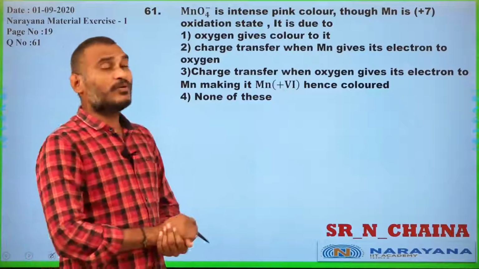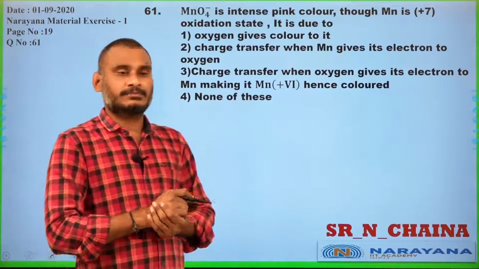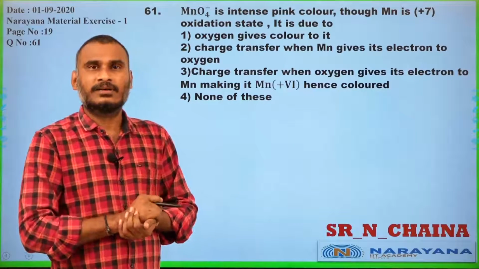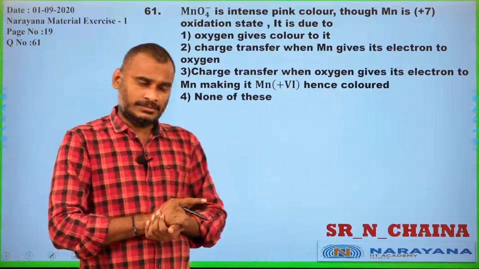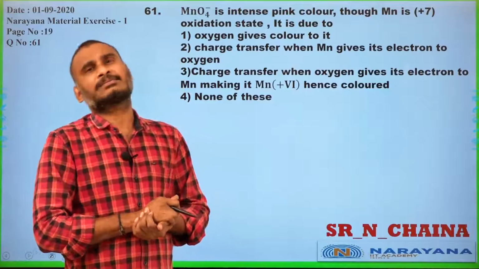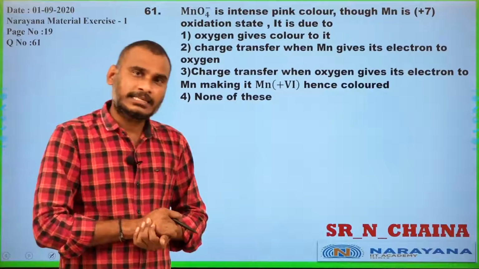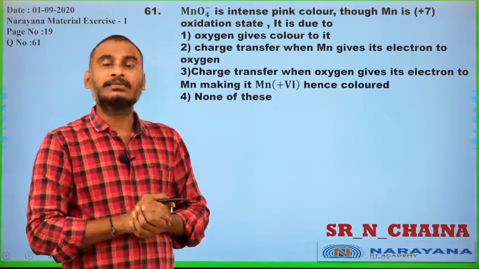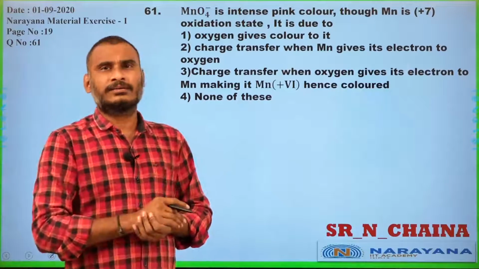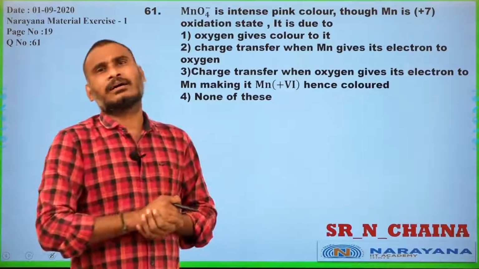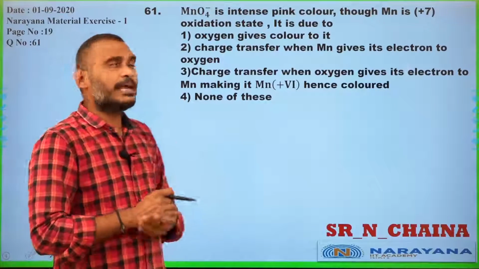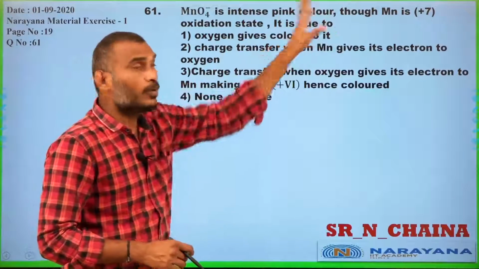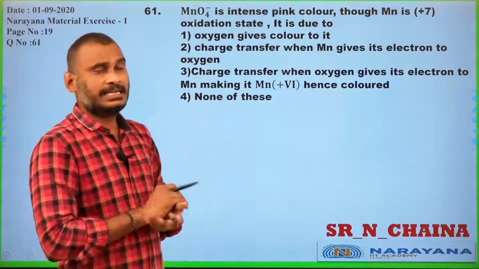Yes, MnO4. Here is one important thing. Along with the d-d transition, to exhibit the colors for the transition metal ion, one more reason is charge transfer phenomena. Generally, the colors are due to either d-d transition or by charge transfer from the anion to the cation of the complex. Now you see, MnO4 minus is an intense pink color, even though Mn is in the plus 7 oxidation state.